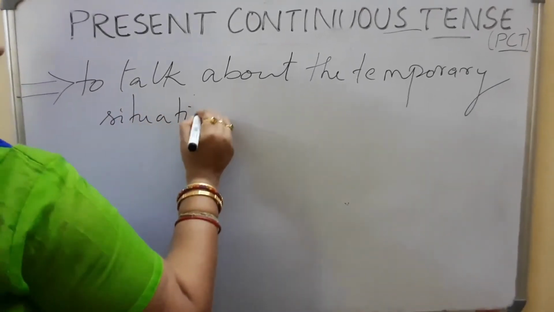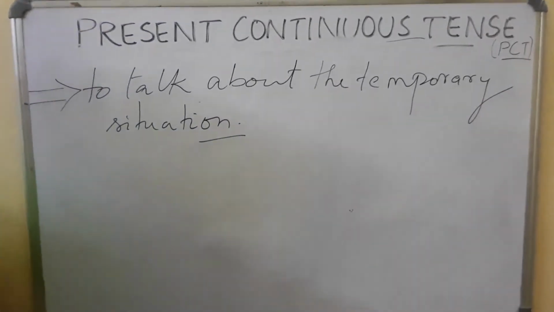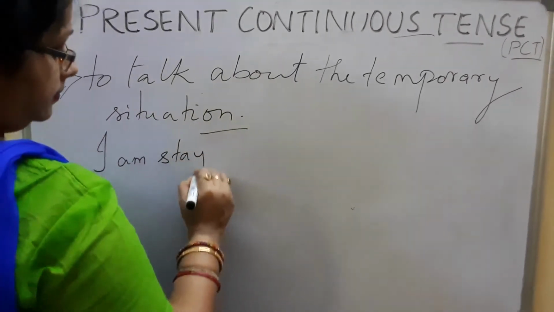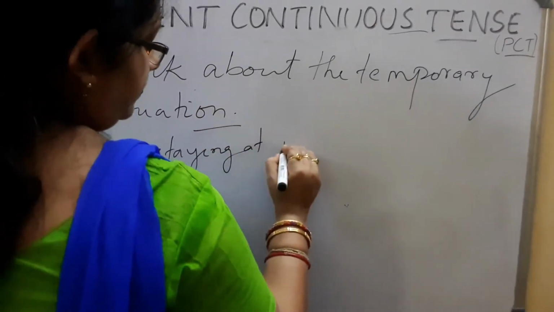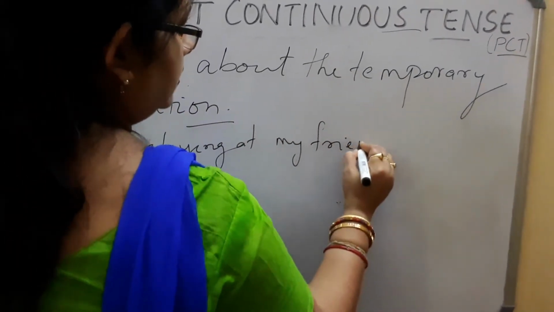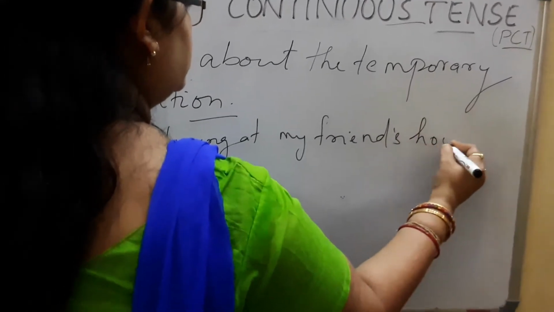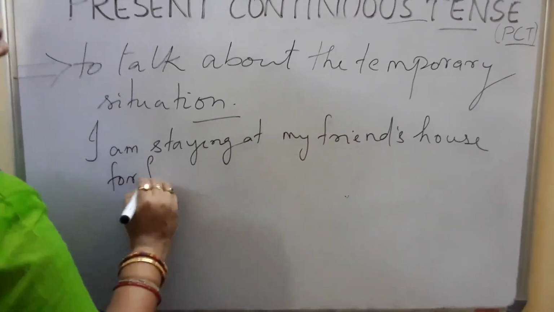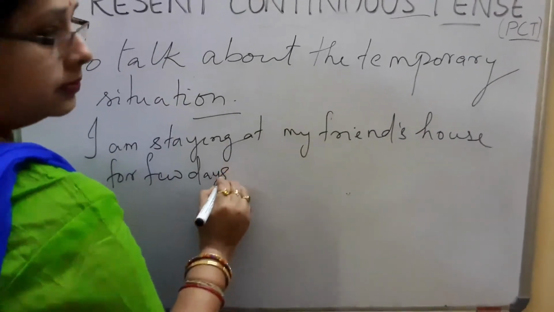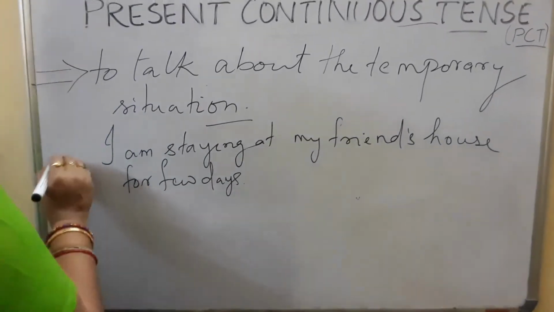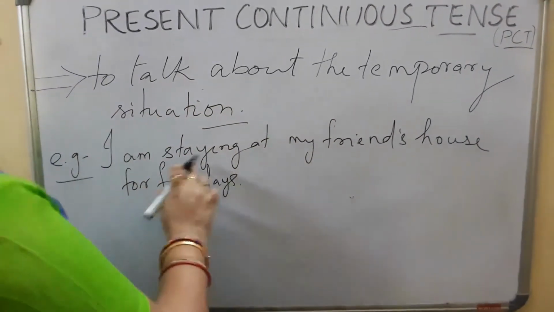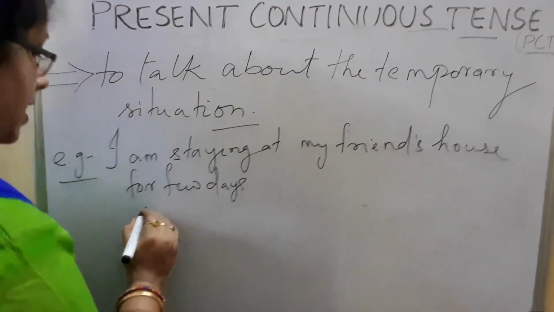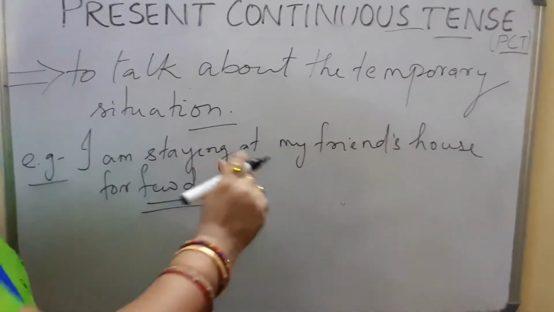Now if I say or talk about that I am staying at my friend's house for a few days, this is one example I have taken. That means I have gone to my friend's house for some days only. It is a temporary situation.